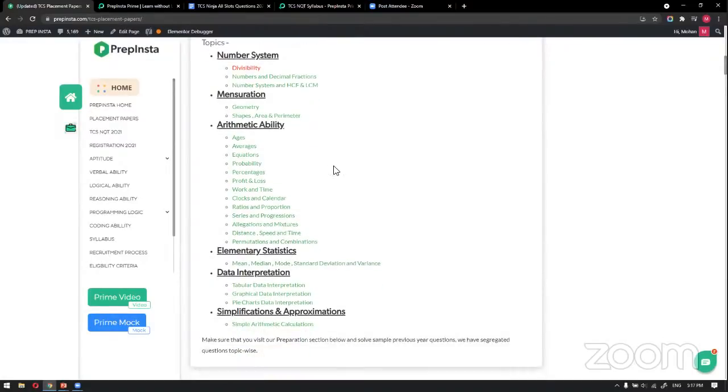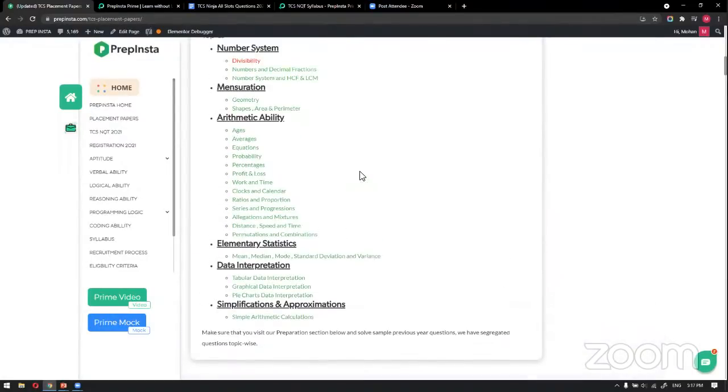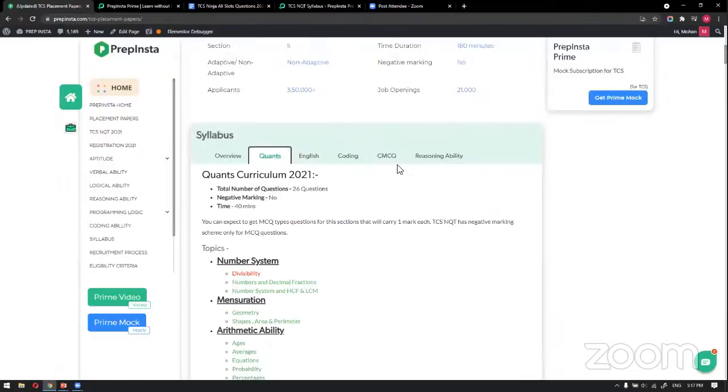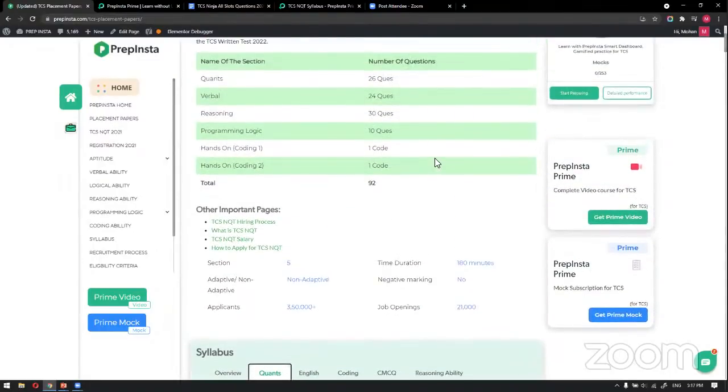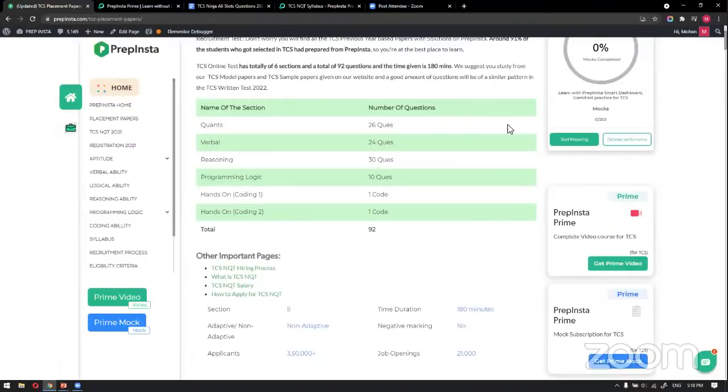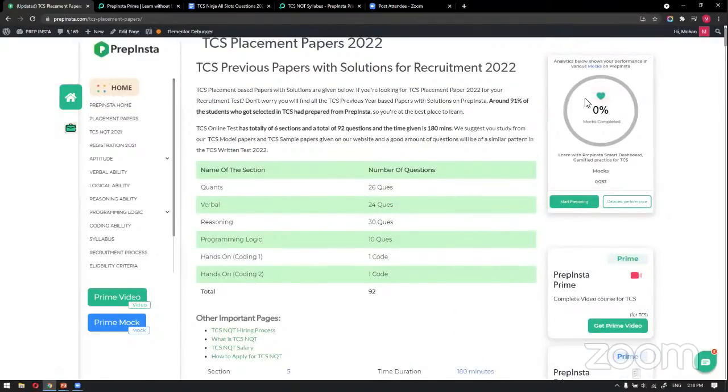So if you want to make yourself comfortable and score more in your examination, I'll always suggest practice more. Practice is the key. Other than practice, no one will help you. Maybe teaching will help you around 40 to 50%, but practice is the major key that will help you with the remaining 50%. So that's why we are giving equal priority to the analytics, for those who are practicing well.